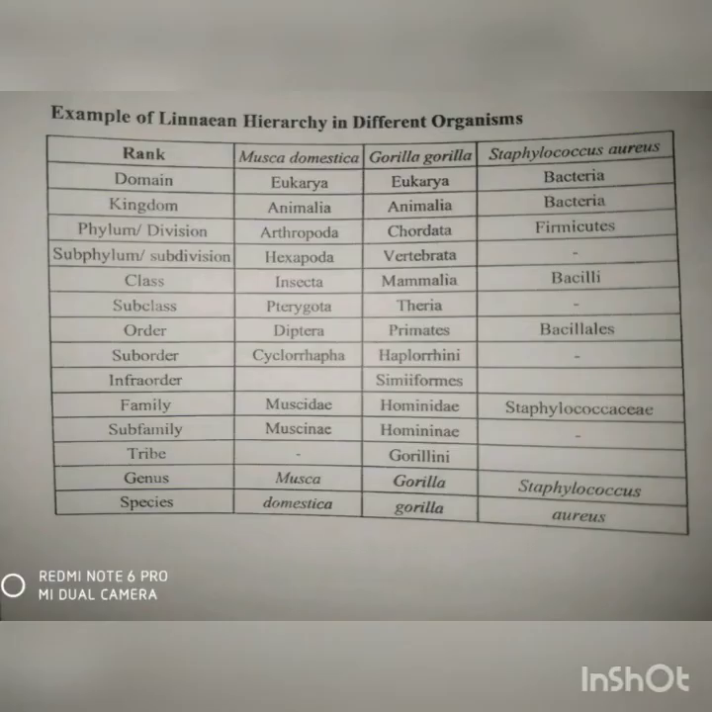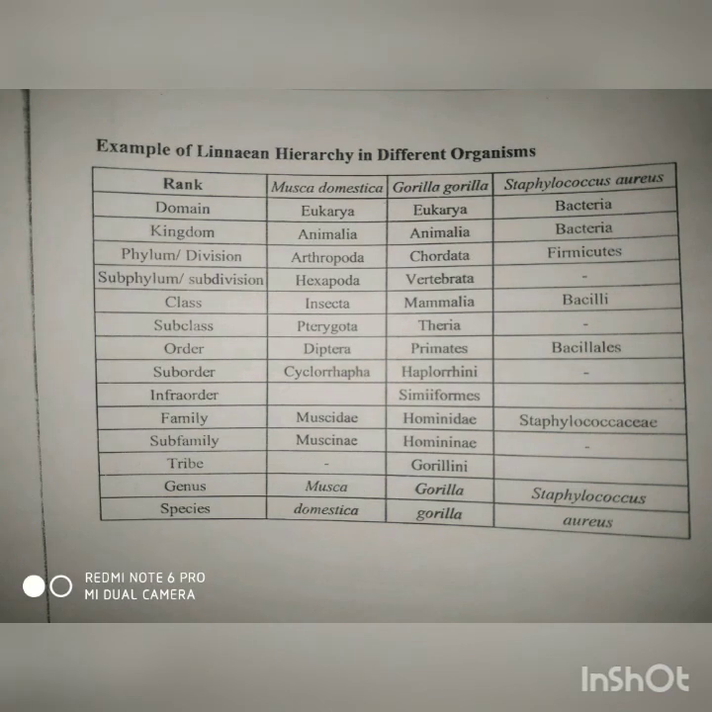So this is an example we have shown of linear hierarchy in different organisms: Musca domestica, that is our true flies, then gorilla, which is a mammal, and Staphylococcus aureus, which is a bacteria. So we follow the linear hierarchy right from the domain till species level. And you can see in bacteria various taxa are not used because they are not needed, like subphylum, subclass, suborder, infraorder, subfamily, tribe. So wherever and as much as needed, that is how we use classification. Linear hierarchy helps us simplify classification as much as possible, however many minor-level taxa we have to divide into, right.